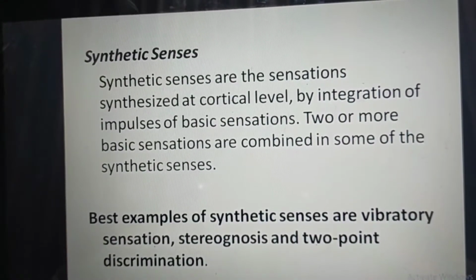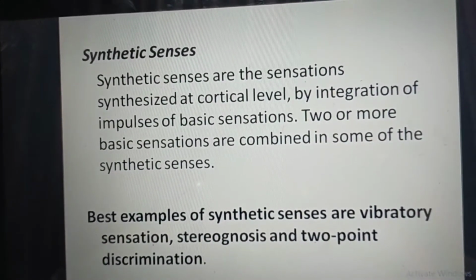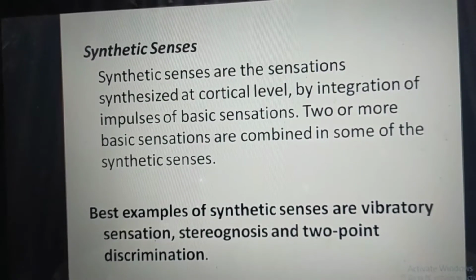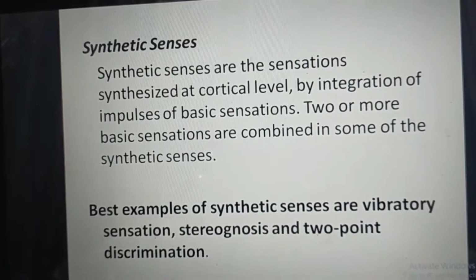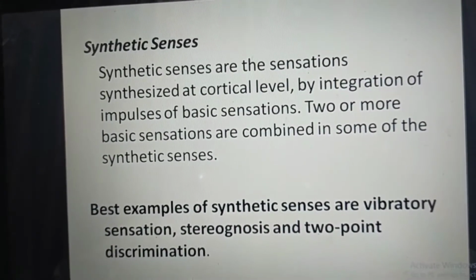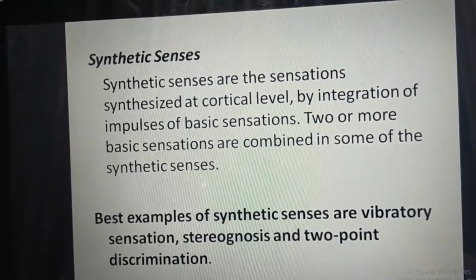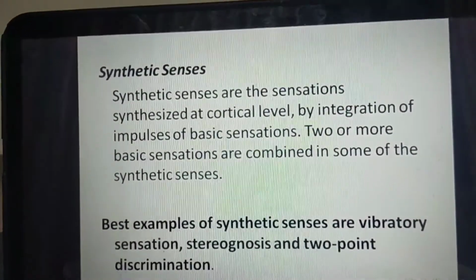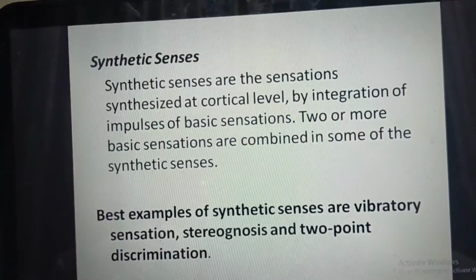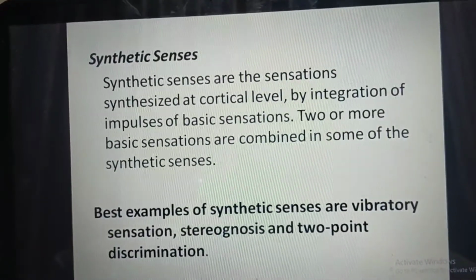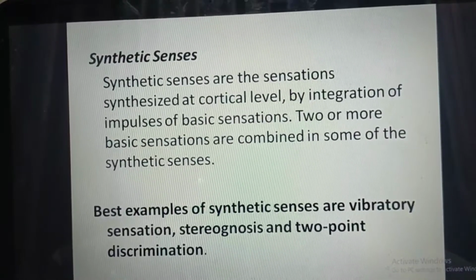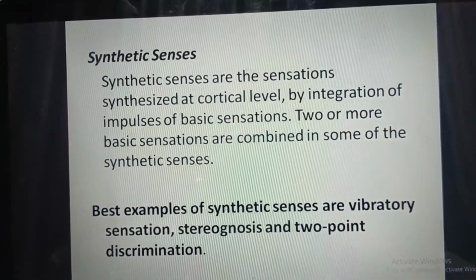Or synthetic senses. And what are the examples of synthetic senses? Vibratory sensation, stereognosis, and two-point discrimination. Okay, what is stereognosis? Stereognosis is the ability to perceive and recognize the form of an object in the absence of visual and auditory information, only by touch.